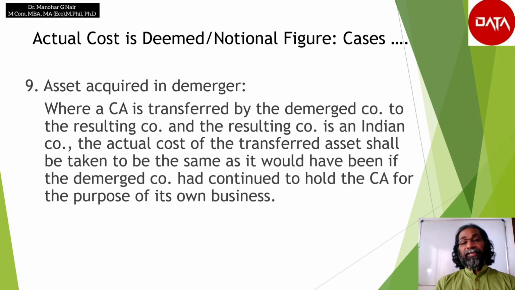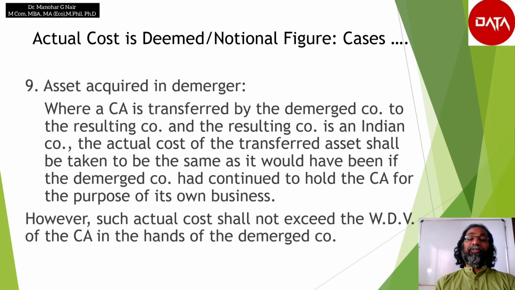The ninth situation, the asset acquired in demerger, where the capital asset is transferred by the demerged company to the resulting company and the resulting company is an Indian company, the actual cost of the transferred asset shall be taken to be the same as it would have been if the demerged company had continued to hold the capital asset for the purpose of its own business.